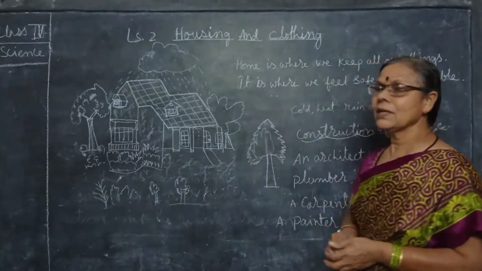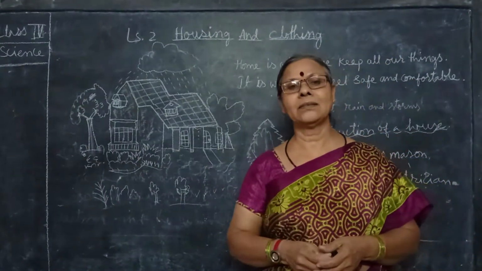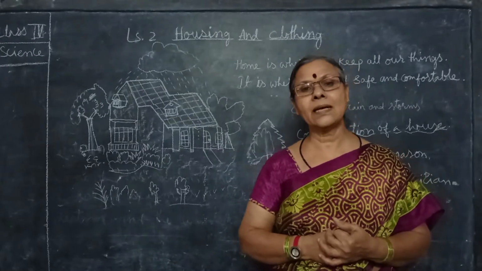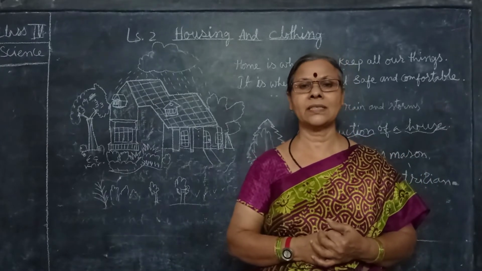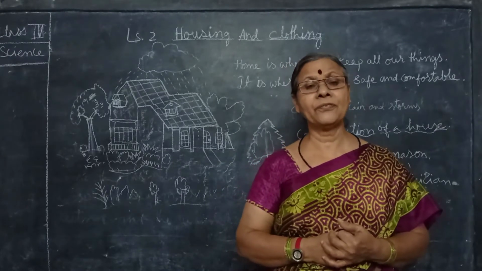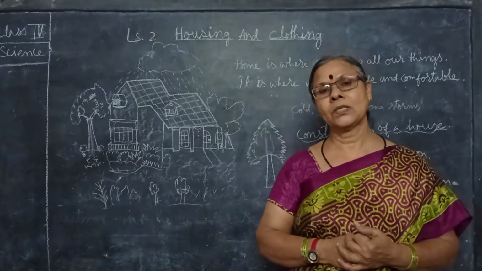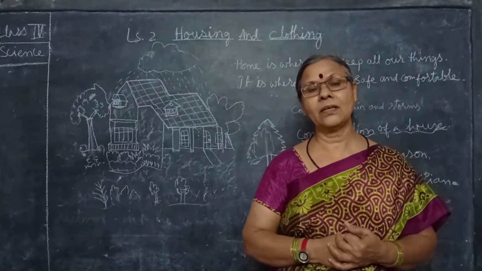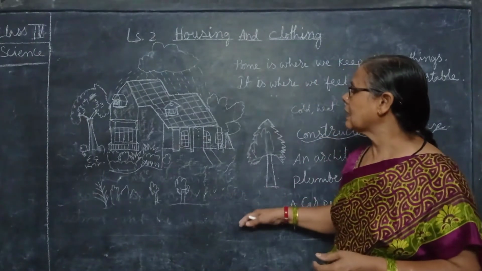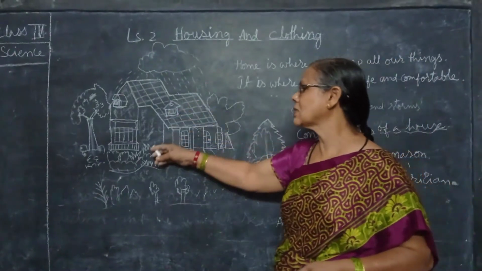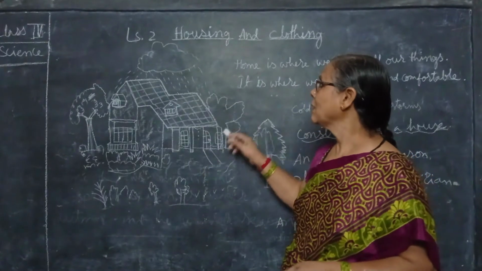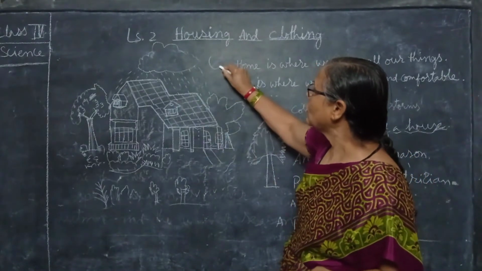We will study about a house. By seeing somebody's house, we feel very happy. Why? Because of the design, the interior decorations, and the separate rooms for separate purposes, different rooms for different purposes. So it is all constructed in the home. These things are there in the house. You can see this house, how nice it is, isn't it? In the textbook also you can see. See, you can see the sun also.